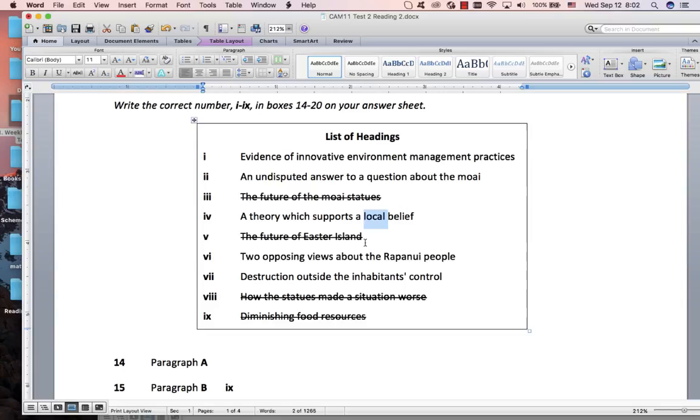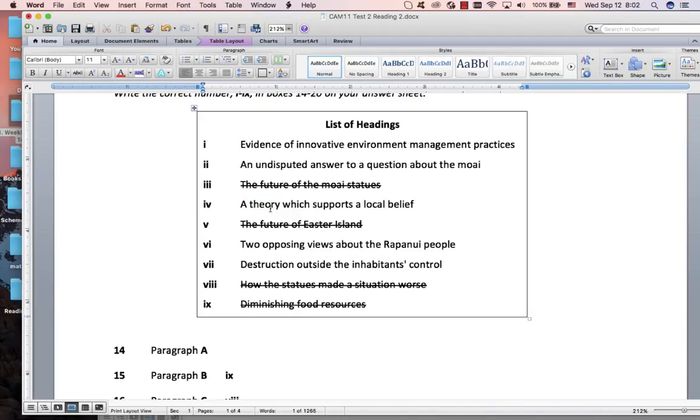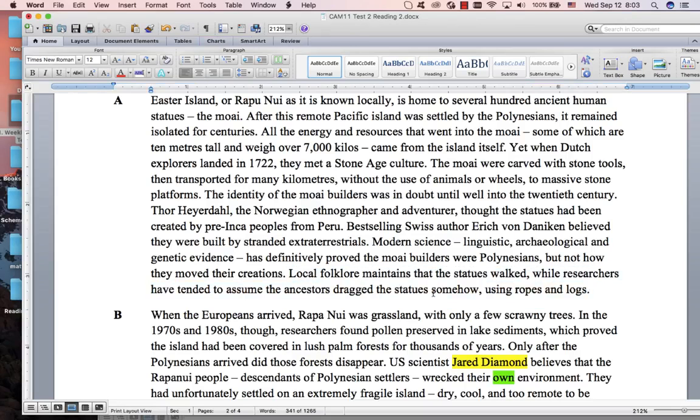Now what they've done here is they've made a false heading to try and confuse you, because local is there and local is there. But this sentence says, local, this means stories, says the statues walked. However, the researchers think they dragged the statues, the people dragged the statues. And this says that the theory supports the local belief, but it's the opposite. The theory contradicts. It's against the local belief. It says that the local belief is not true. So they've taken this sentence and they've made a false heading there.